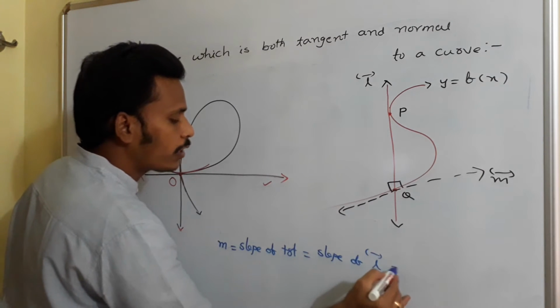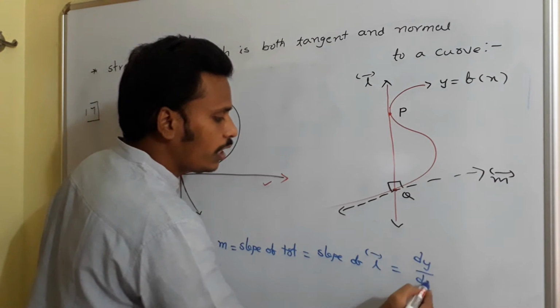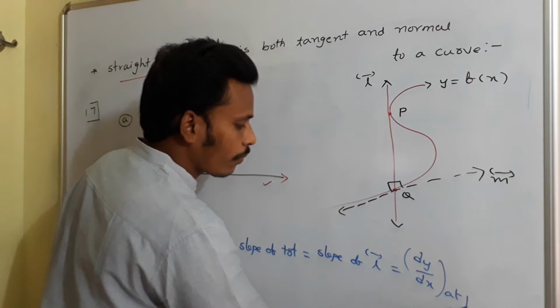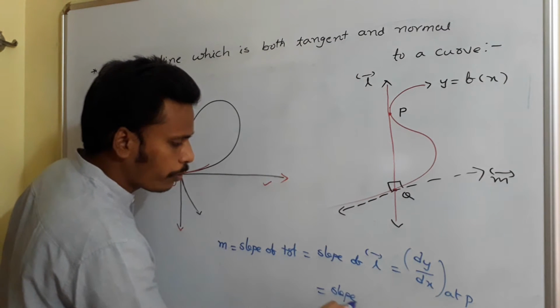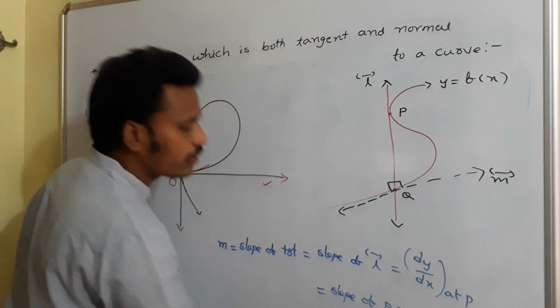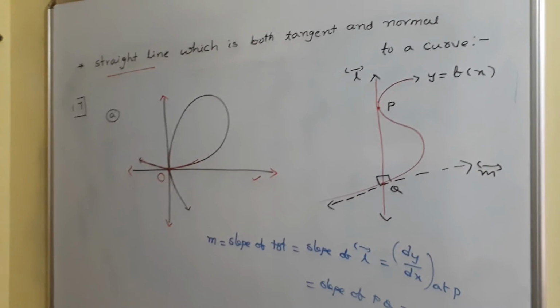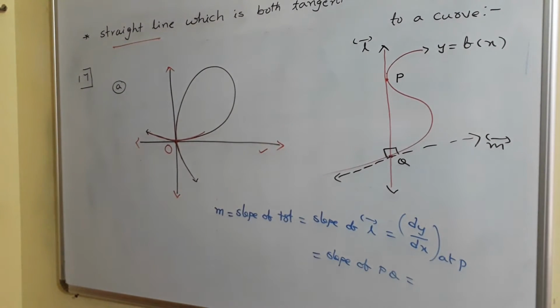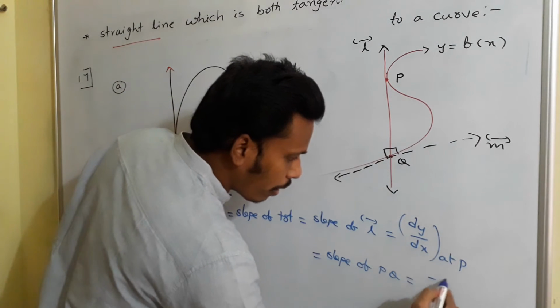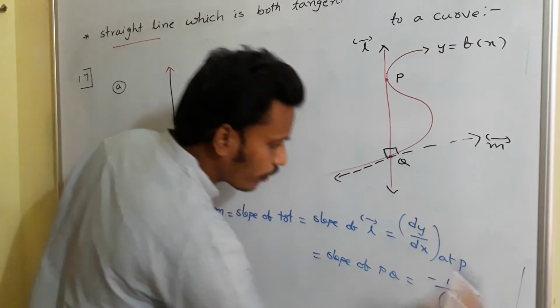Slope of L, and that slope of L is nothing but, since the line L is tangent at P, equal to dy by dx at P, and since this is the line PQ, this is equal to the slope of PQ. And that is equal to, since the same line L acts like a normal at Q, what is the slope of tangent at Q? Slope of tangent is dy by dx at Q, and since we are mentioning slope of normal, that is minus 1 by dy by dx at Q.